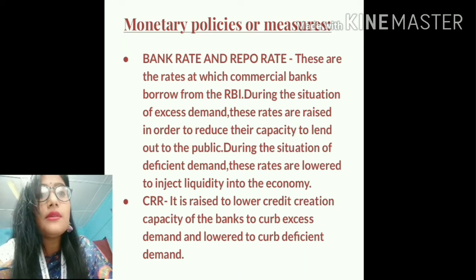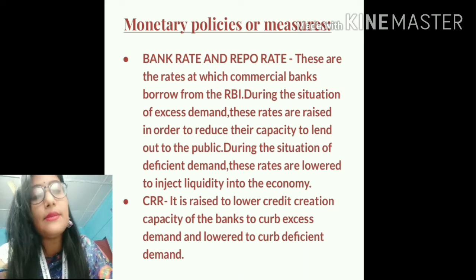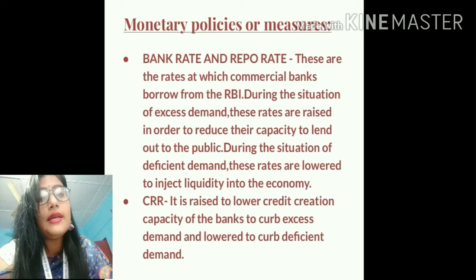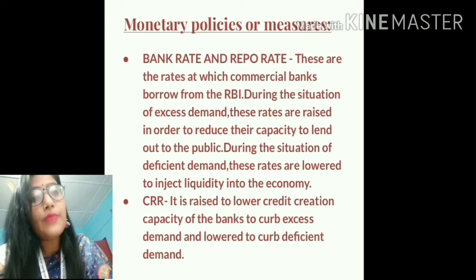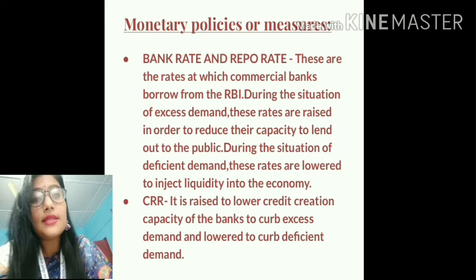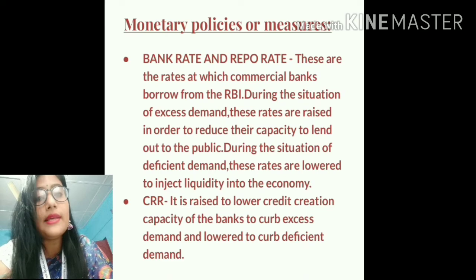So students, during the situation of excess demand, both these rates, the bank rate and the repo rate, are raised, so that the commercial banks will feel reluctant to borrow money from the RBI. And if the commercial banks borrow lesser money, they will have a lesser amount of money to create credit.